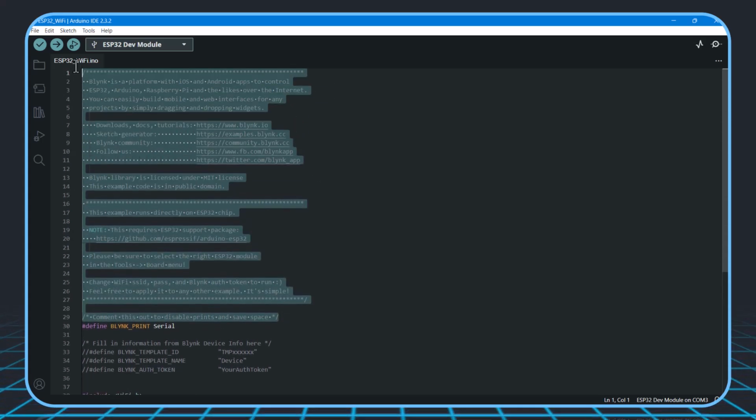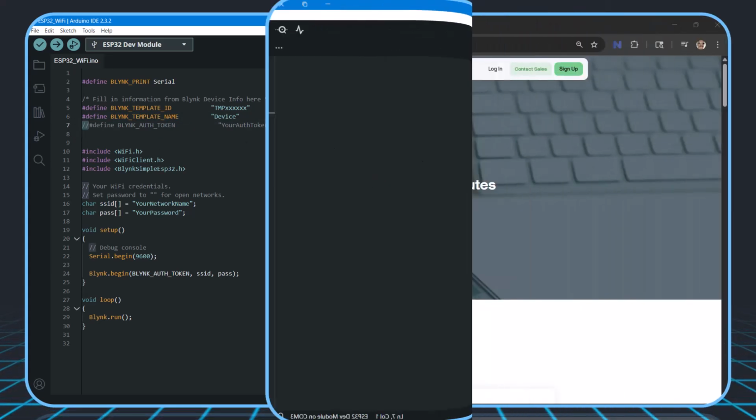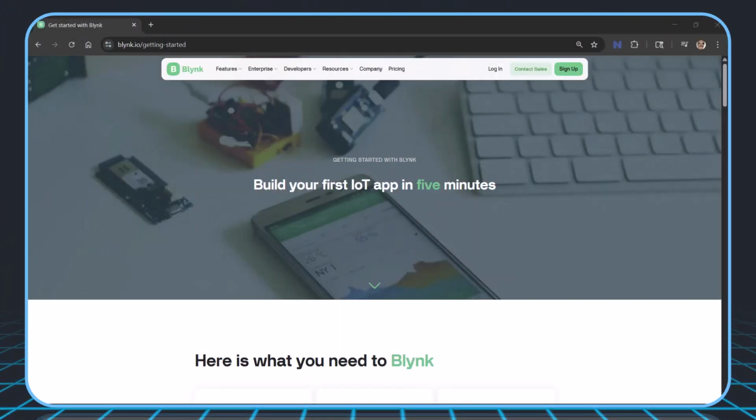After reading all the initial comments, you can erase them. And proceed with the addition of the code. We need the local Wi-Fi credentials and the token provided by Blynk for this application. Let's go again to the Blynk site to get it.